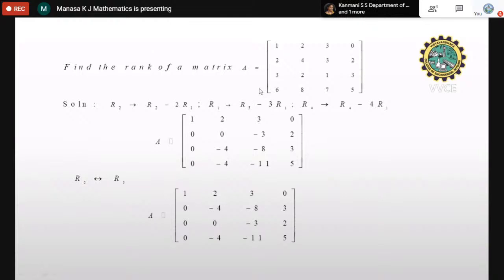Here is the problem. Find the rank of the matrix. This is actually a previous exam question paper problem. Find the rank of the matrix A. It is of order 4, 4 cross 4.